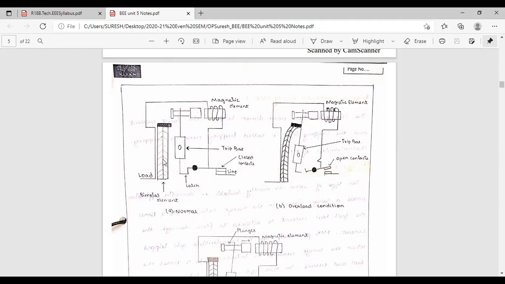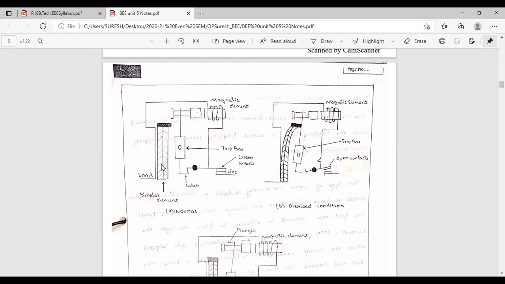There are 2 metals in this bimetal. Bimetal means 2 metals. Let us take one metal made up of copper, otherwise nickel. Another metal is made up of aluminum. See, on the left side nickel, on the right side aluminum. With the help of 2 metals they are preparing it. Between the 2 metals, one metal has one temperature coefficient, and this metal has a different one.